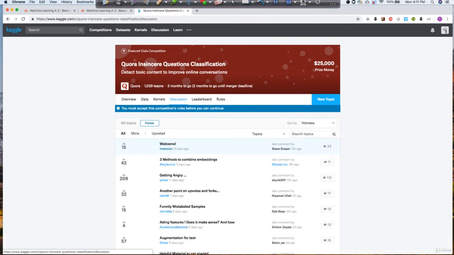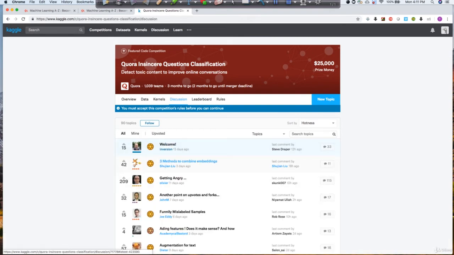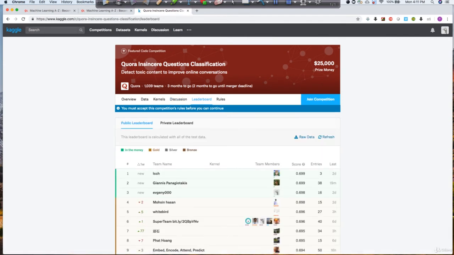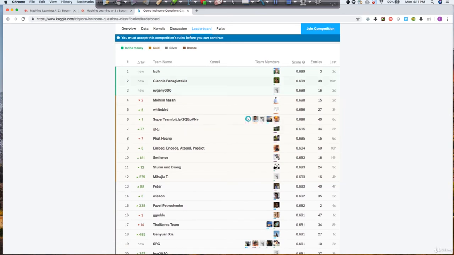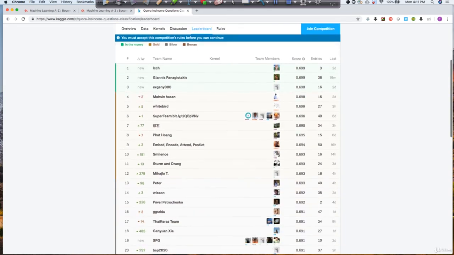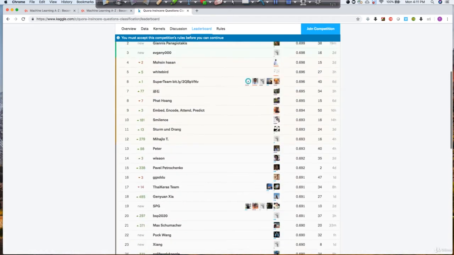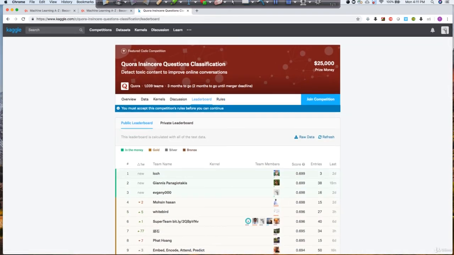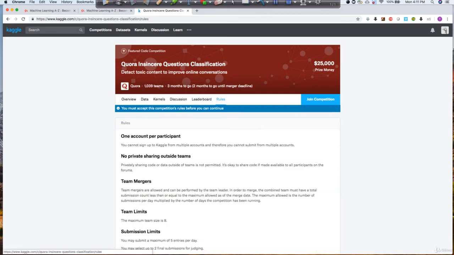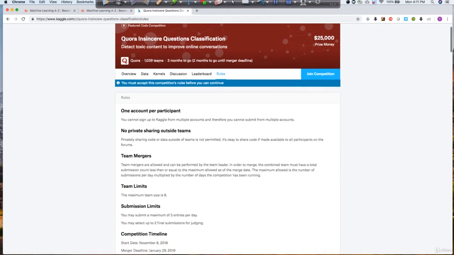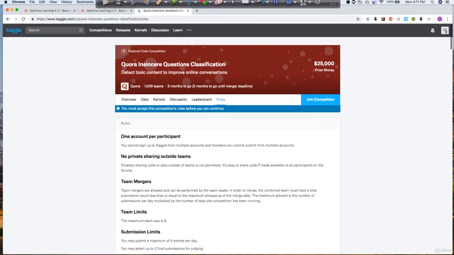Now again, you can see the discussion related to this particular Kaggle problem. We will be talking about this during our course as well. Leaderboard. Here you can see how people are scoring. Let's say in the evaluation metric they might have given something that you have to compute. Based on this score, maybe this person got the first rank. Like this, you will notice people coming and competing, and this is the rank coming up against them. Then these are the rules. You have to read those rules to understand what the team size could be and all that.